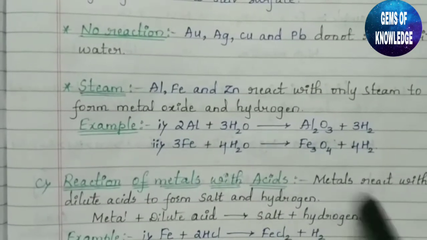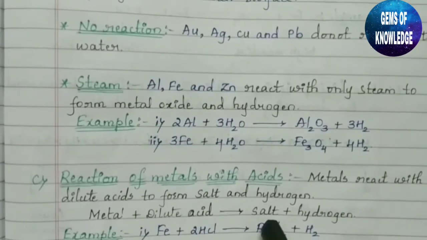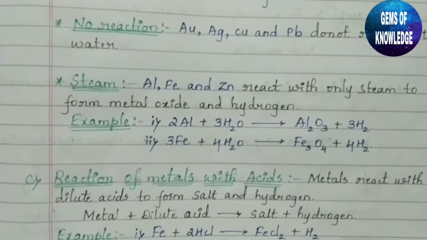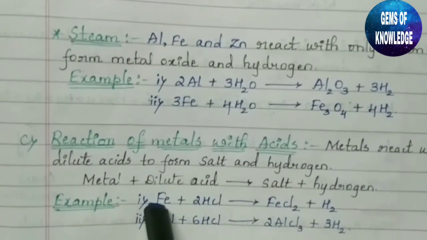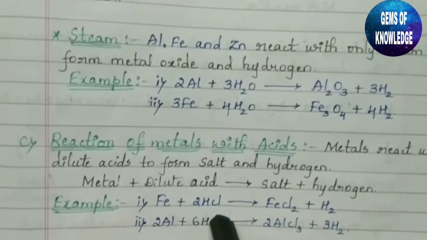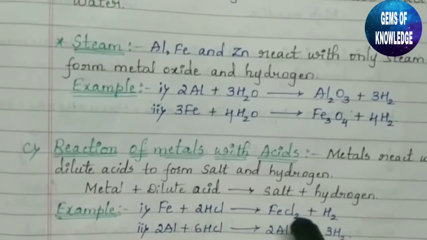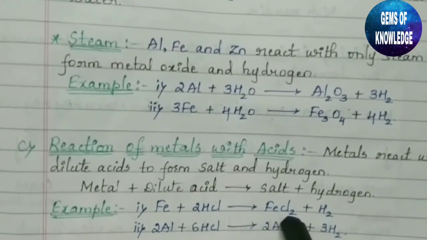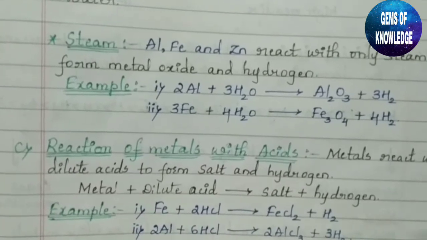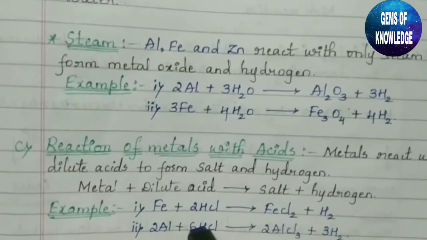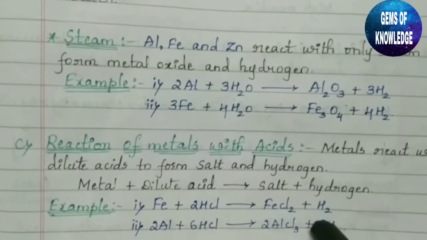So the general reaction is as follows. Metal plus dilute acid will give us salt plus hydrogen. Okay. So you can see one example. Two more examples have been given here. That is Fe, iron when react with dilute HCl. HCl is nothing but hydrochloric acid. It gives us FeCl2, iron chloride plus H2. Similarly, aluminium when it reacts with HCl, hydrochloric acid, it will give us aluminium chloride with H2, hydrogen gas.